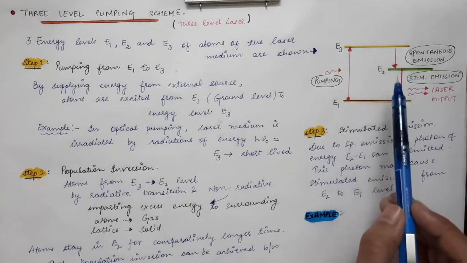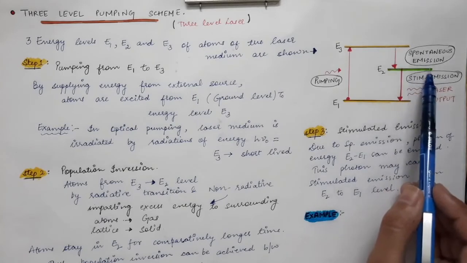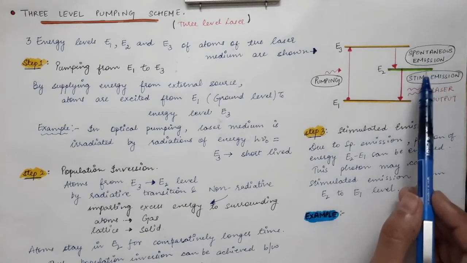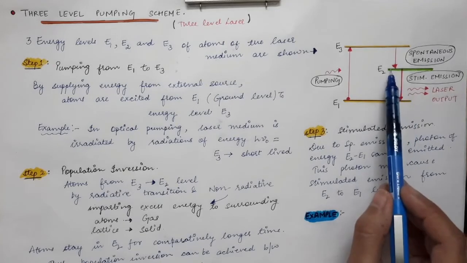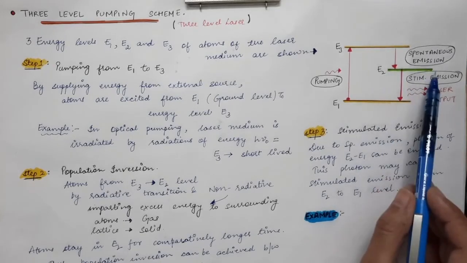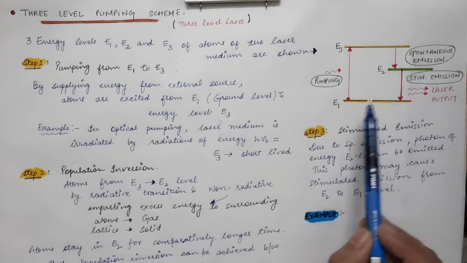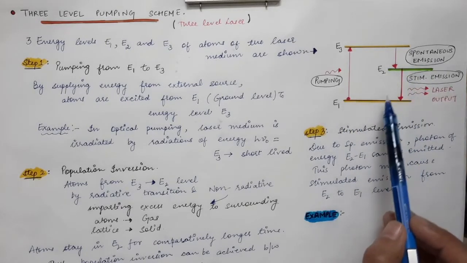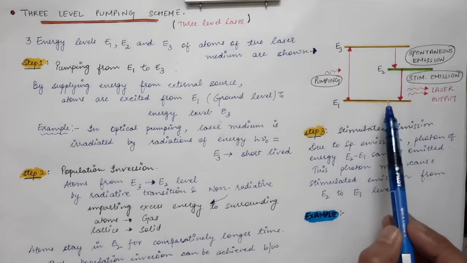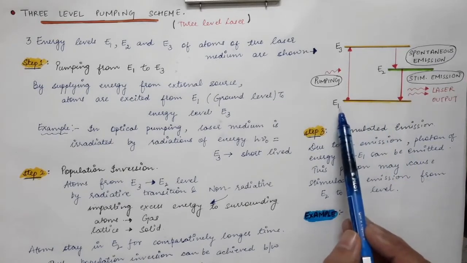So after some time, the population of the E2 level will become higher as compared to the population of the ground state. So after some time, the population of the metastable state will be higher as compared to the population of the ground state. So the population inversion condition will be achieved between the E2 and E1 levels.